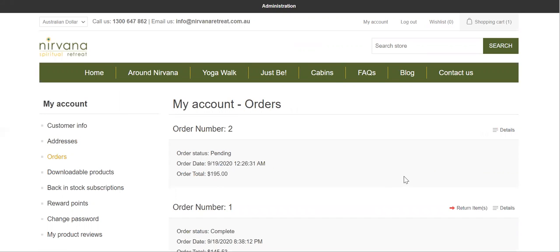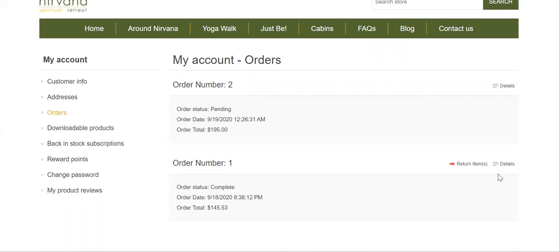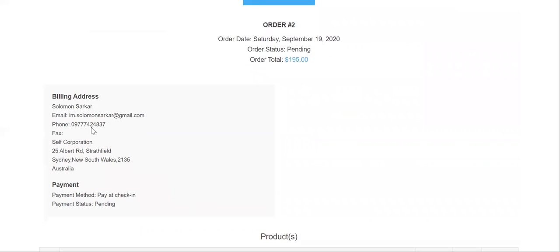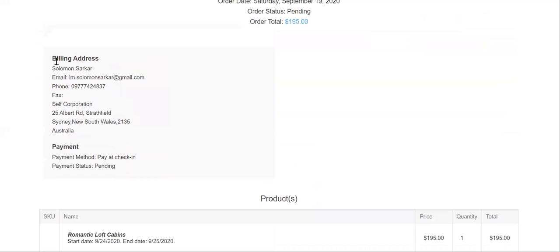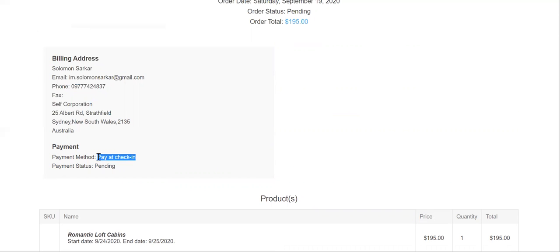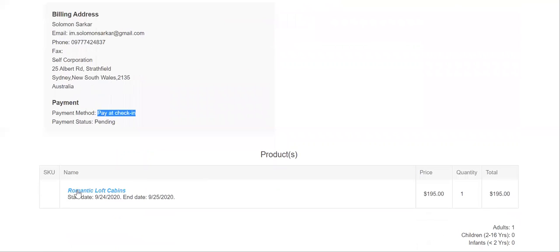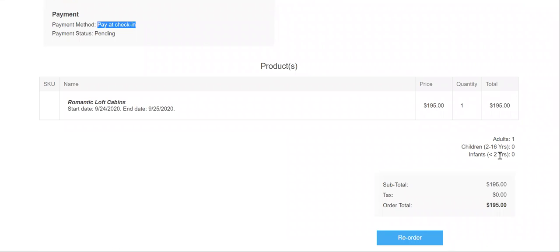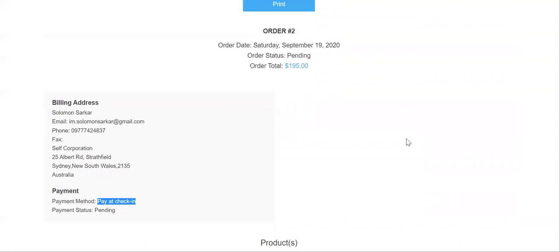And I can see my order history. This is the past booking, and this is a new one. If I click on details, I can see the billing address and the payment method I have chosen, pay at check-in. This is what I have booked: romantic lodge cabin, adult one, children no, infant no. I have around $195 to be paid at check-in.